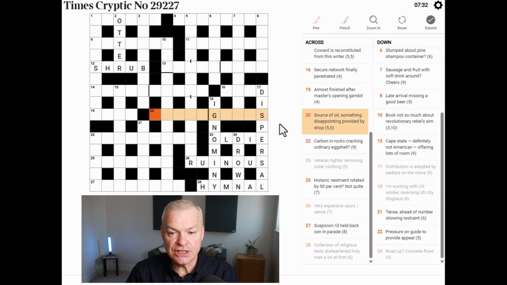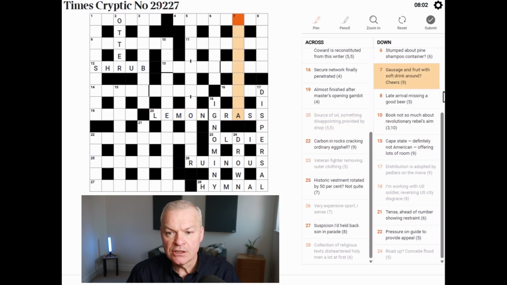Now, does this G help? Source of oil. Something disappointing provided by shop. Okay, well, shop means grass in the sense of to betray. So the definition is source of oil. Something disappointing is a lemon. Provided by shop, provided by grass. That gives lemongrass, which is a source of oil.